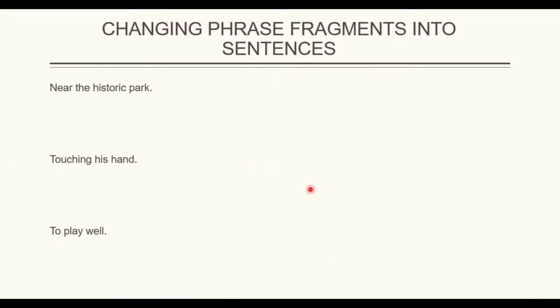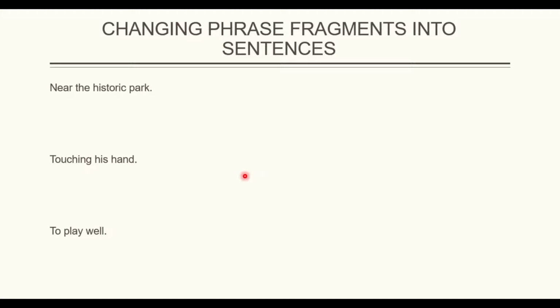Let's move on. This is like a practice. We can change phrases, fragments, into sentences. Remember, we have many types of phrases: participle phrases, noun phrases, adjective phrases, and prepositional phrases also. So we have "near the park," "touching his hand," and "to play well."